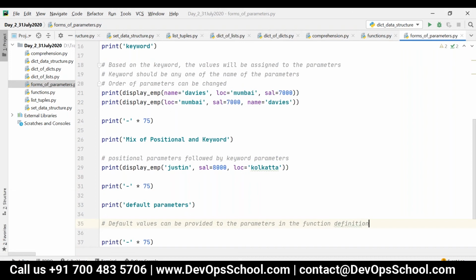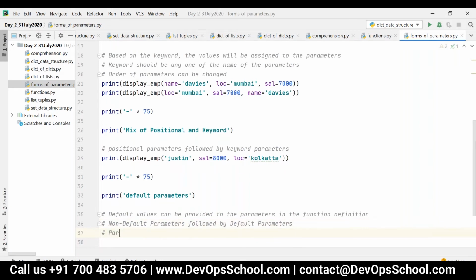While defining the function, you have to place the default values for the parameters. When you want to provide default parameters, there also you have to follow one rule. You have to decide which can take default values and which cannot. First you have to place all non-default parameters, followed by all default parameters.